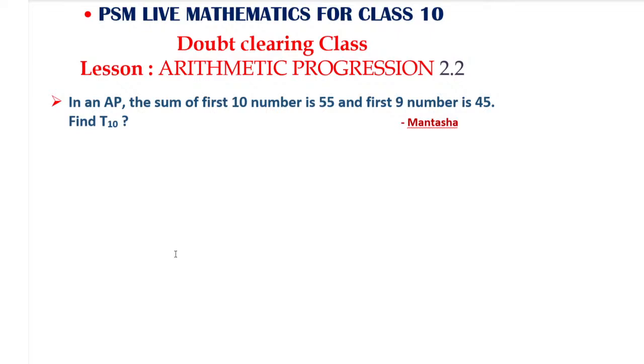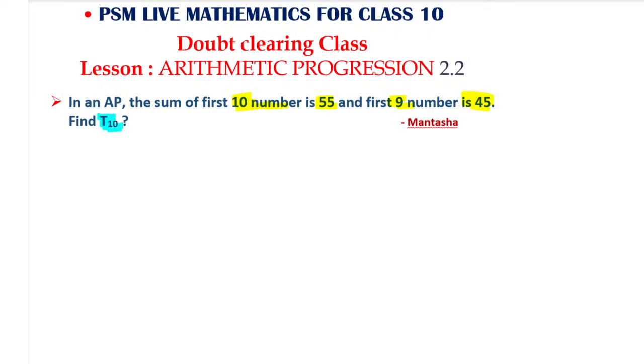But the question is here. What is the important question? Why it is important is that they have used a word here. In an AP, the sum of 10 terms is 55. That is not a problem. The sum of 9 numbers is 45, they have given. But they have told you to find T10.